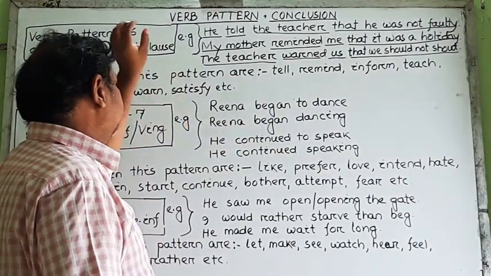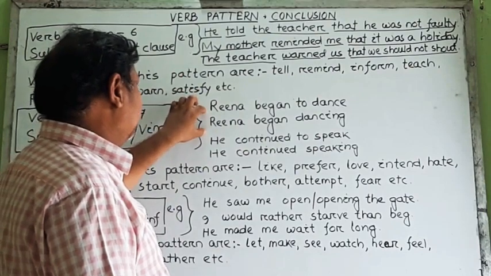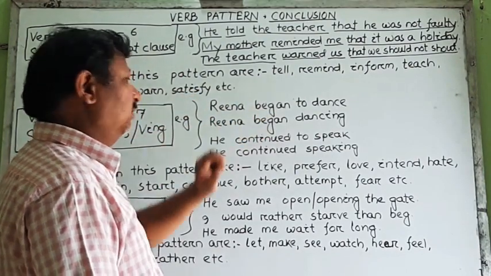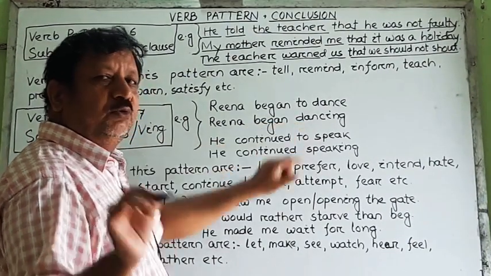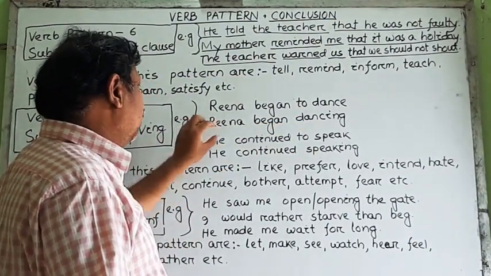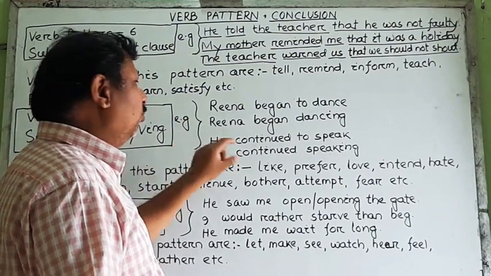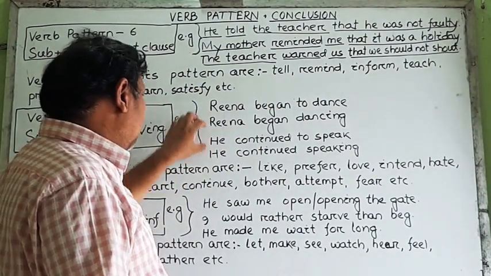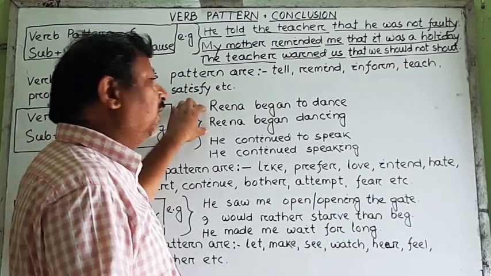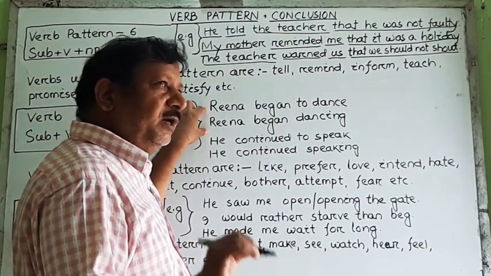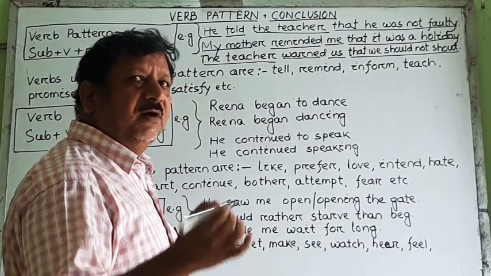So in that case, examples have been given here. See here, Rina began to dance. So we can also write, Rina began dancing. These two sentences are correct. And he continued to speak. He continued speaking. So out of these pairs of sentences, both are correct. But sometimes it happens that the meaning becomes different.